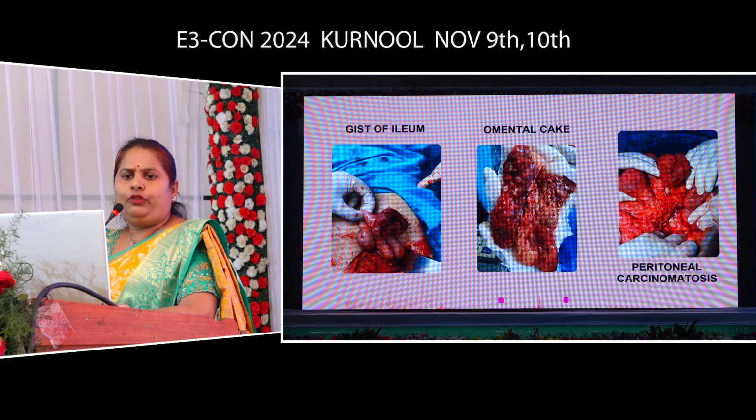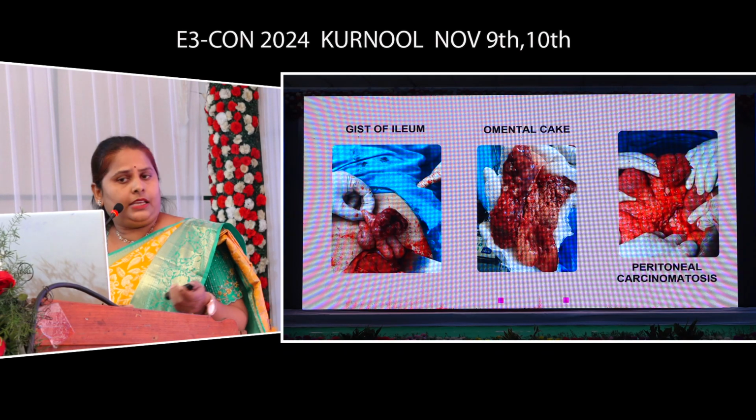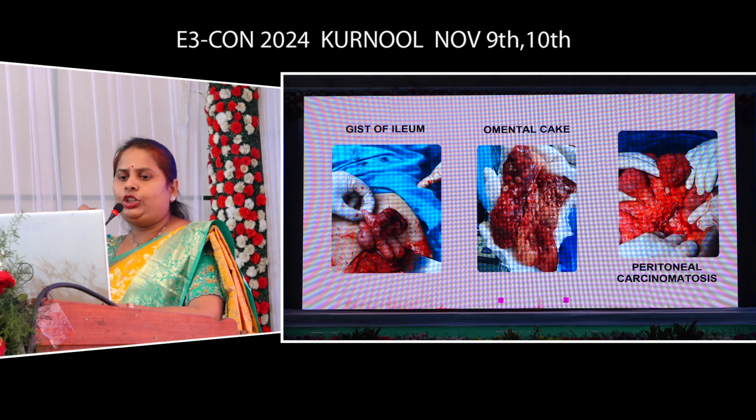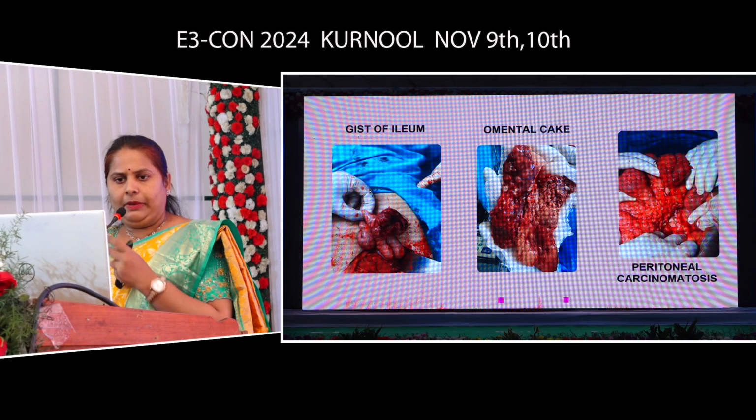These are rare surgical cases presenting as a tubo-ovarian mass, as we are a surgical center. This is a very rare case of GIST, gastrointestinal stromal tumor of the ileum, which presented as a tubo-ovarian mass. And secondly, this is a picture of an omental cake. This is seen in cases of TB abdomen with ileocecal tuberculosis. Next, I am showing the picture of peritoneal carcinomatosis with disseminated intra-abdominal malignancy with matted bowel loops, which can also present as a tubo-ovarian mass.